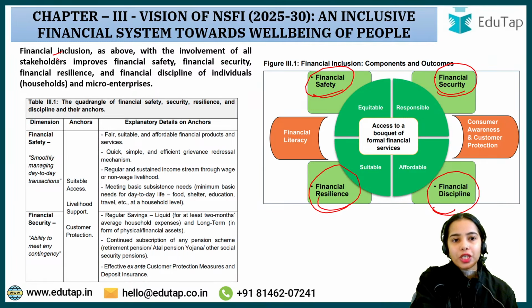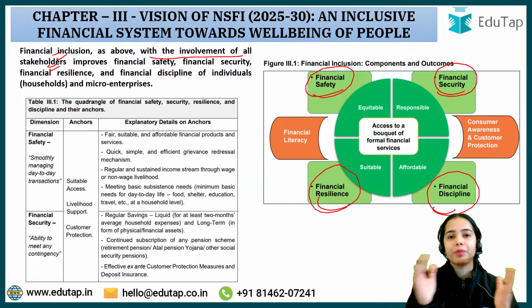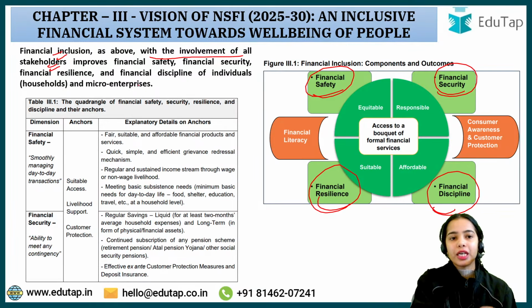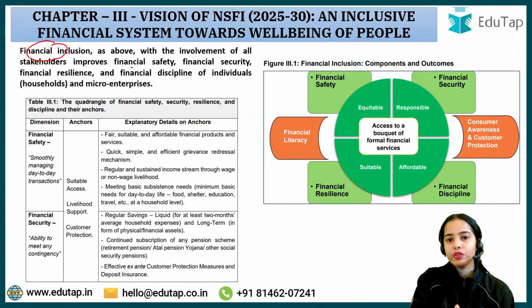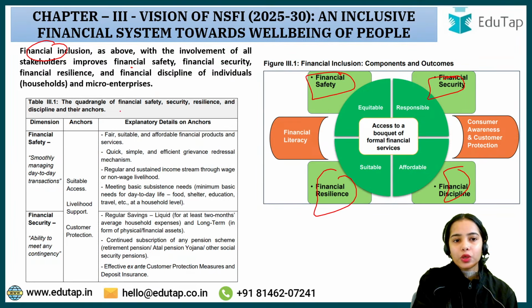Now, so financial inclusion as above, with the involvement of all stakeholders, with the involvement of RBI, SEBI, PFRDA, IRDAI, Government of India, improves financial safety, financial security, financial resilience and financial discipline. So financial inclusion improves these. Okay. Now, we will discuss the quadrangle, that is these four.